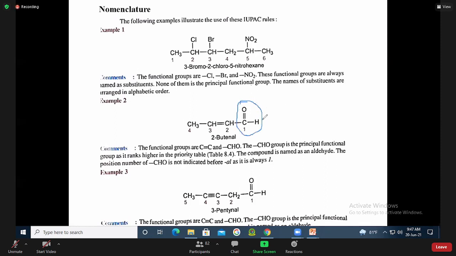So this one, if we take a look here, this is the main function, so it will get the lowest number. So start from here, 1, 2, 3, and 4, right? Yes, sir.